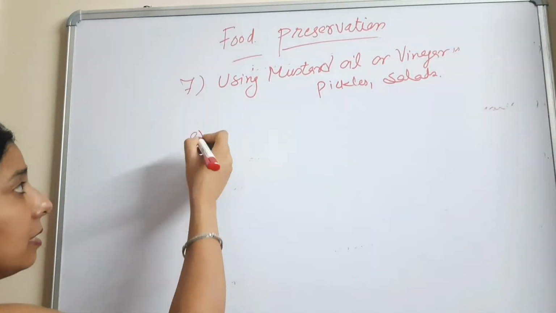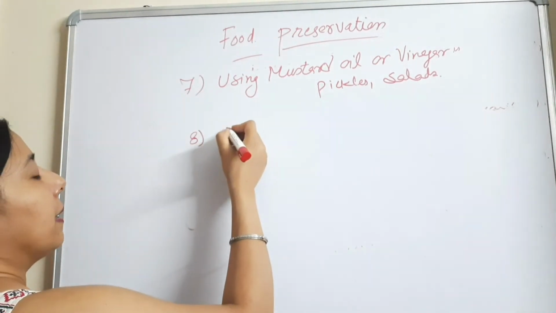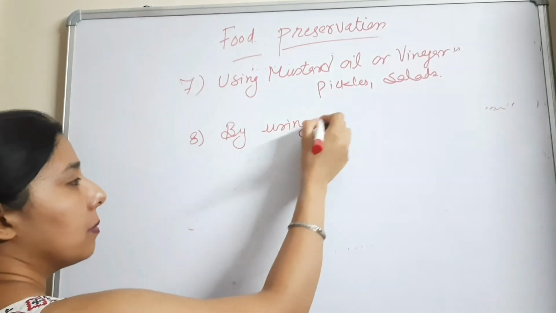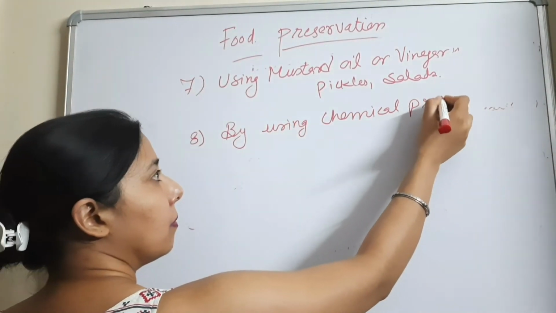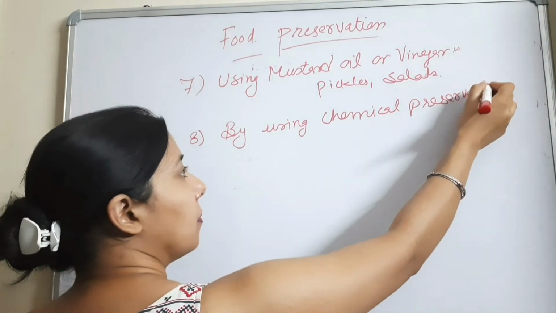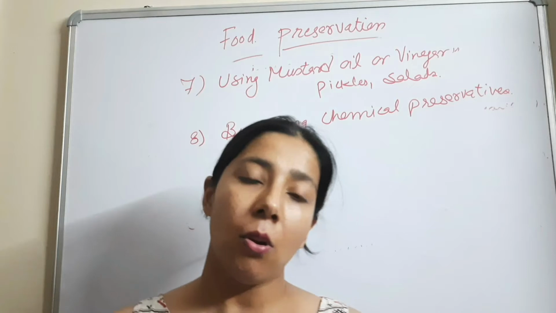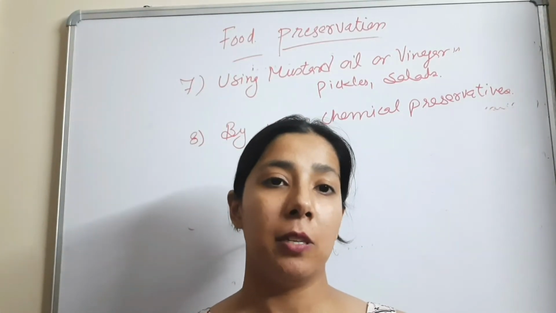So the 8th point is by using chemical preservatives. There are also chemical preservatives in the market that are used for food preservation.